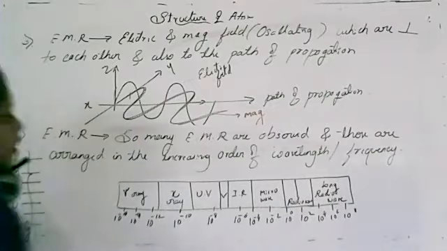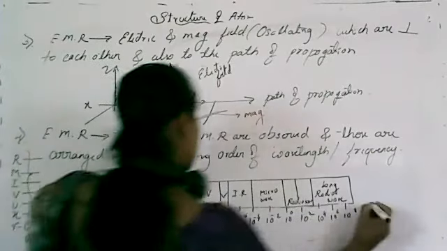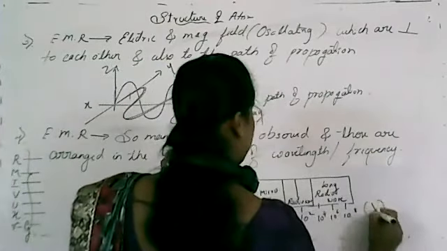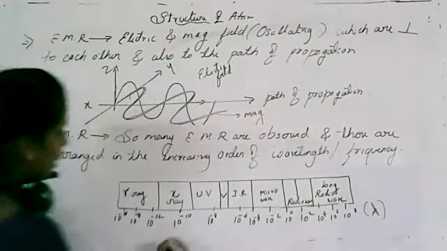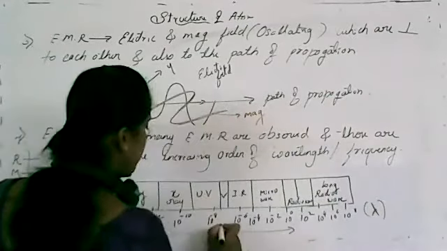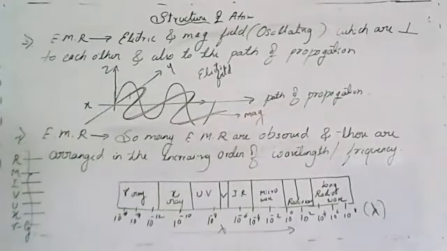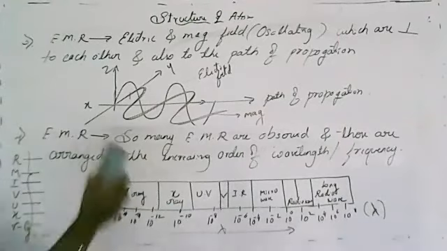So here, just look at here. This is about lambda, that is wavelength. Wavelength is increasing from gamma to radio. So this will be increasing from gamma to radio waves. Is this clear? Then there is visible radiation. Here I'll consider visible radiations.